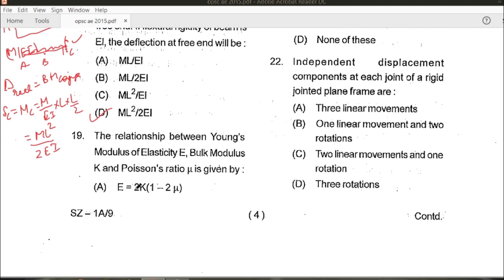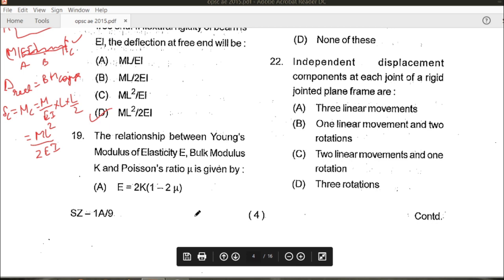Let's see the next question. The relationship between the Young modulus of elasticity E, bulk modulus K, and Poisson ratio is given by. This relationship is fixed: K is equal to E upon thrice of 1 minus 2 mu.